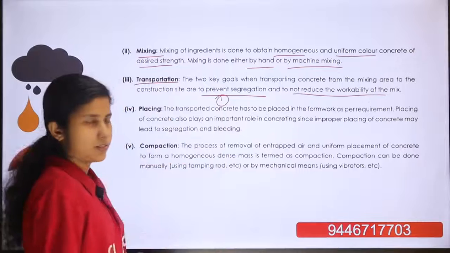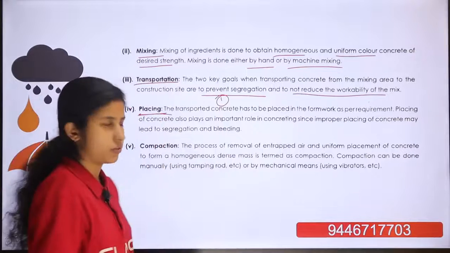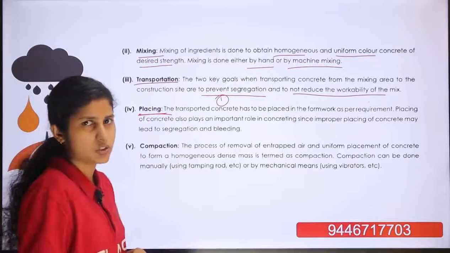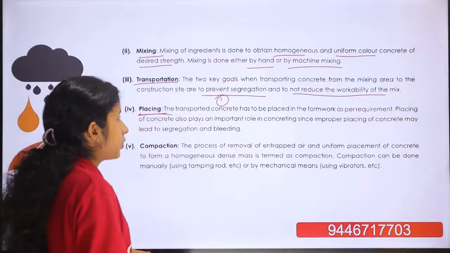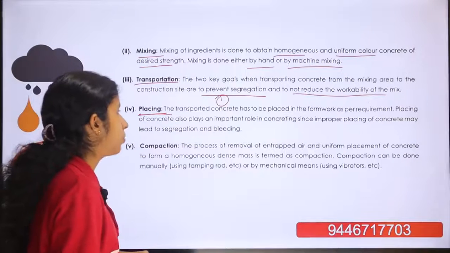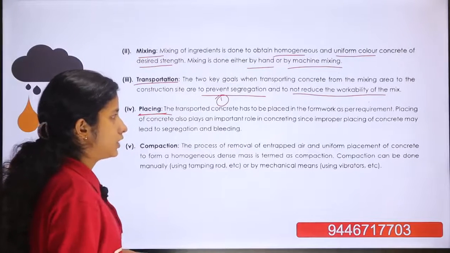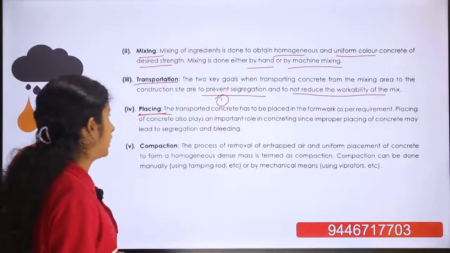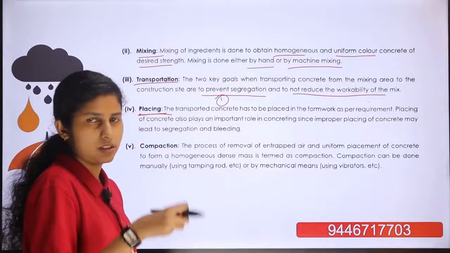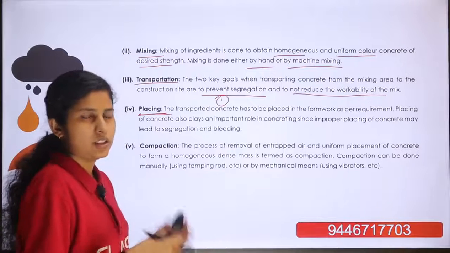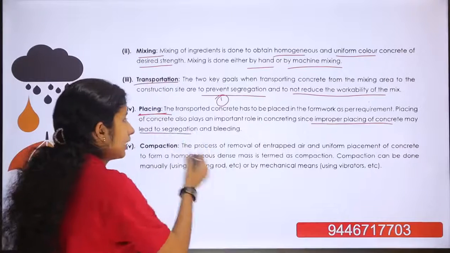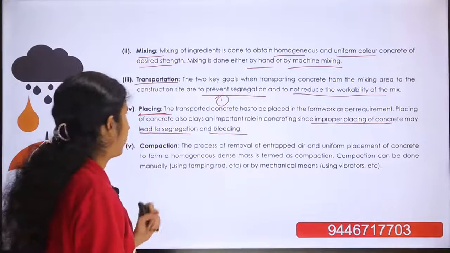Next method is the placing of the prepared concrete. Mixed concrete is transported, then it is placed at the construction site. Transported concrete is placed in the formwork as per requirement, and placing of concrete also plays an important role in concreting, since improper placing may lead to segregation and bleeding. If we put the concrete from a height, it will cause segregation. This is an important point.